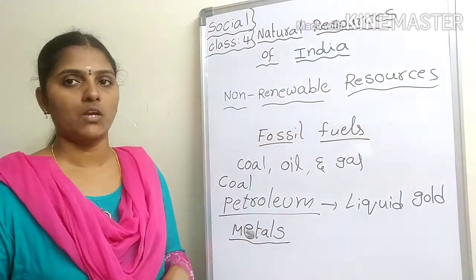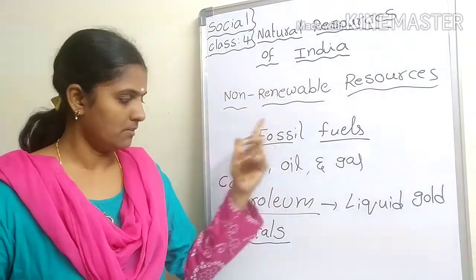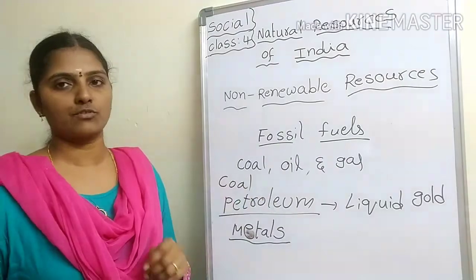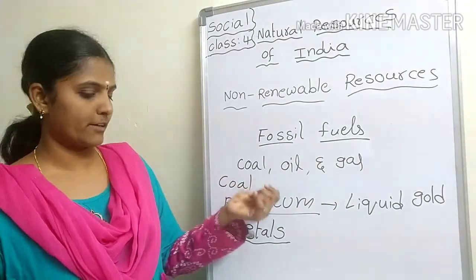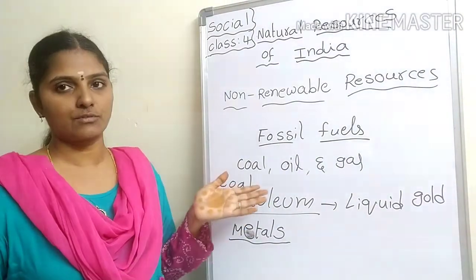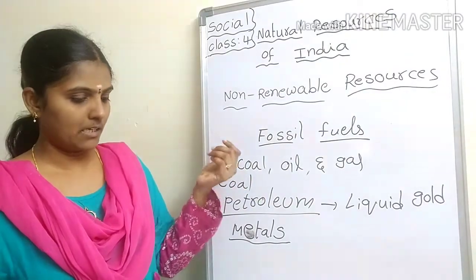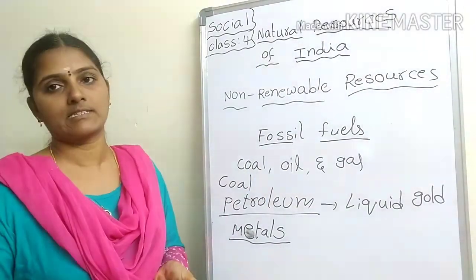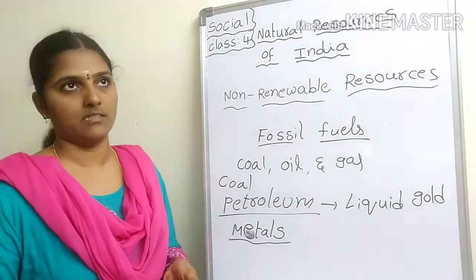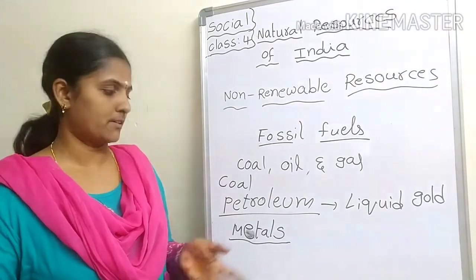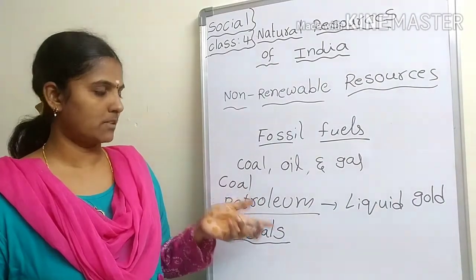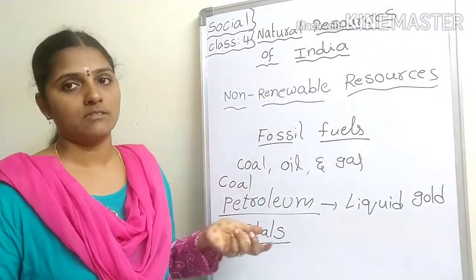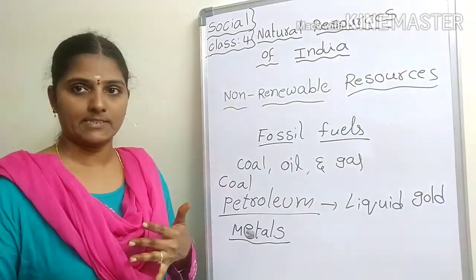To recap: first, coal, petroleum, metals. Coal is one of the most useful non-renewable resources. It is used for many purposes like cooking, producing electricity, and for heating. Petroleum is used to make diesel and petrol, which are used to run cars, ships, and aeroplanes.